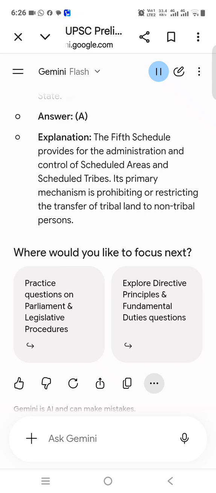4. Local self-government and decentralization. Q5. If a particular area is brought under the 5th Schedule of the Constitution of India, which one of the following statements best reflects the consequence of it?